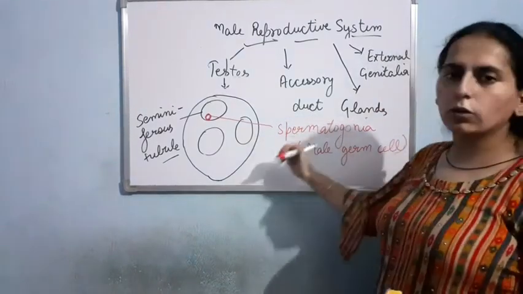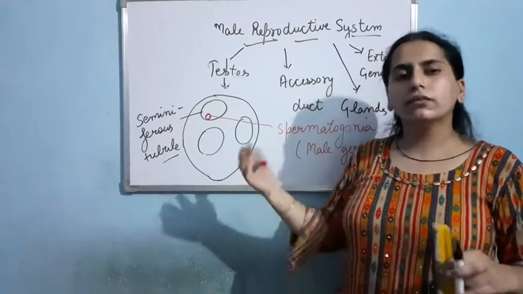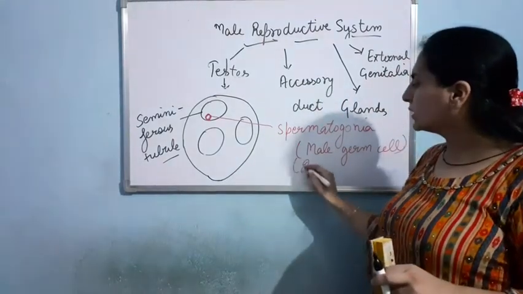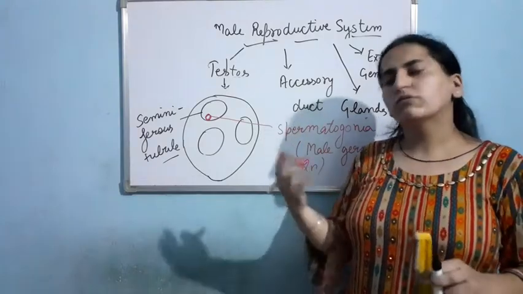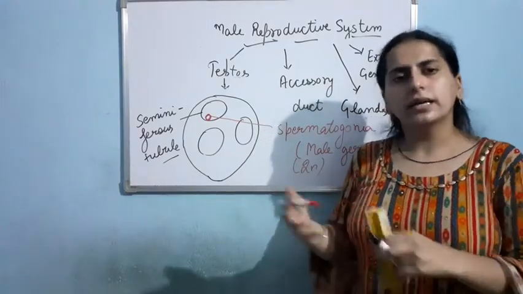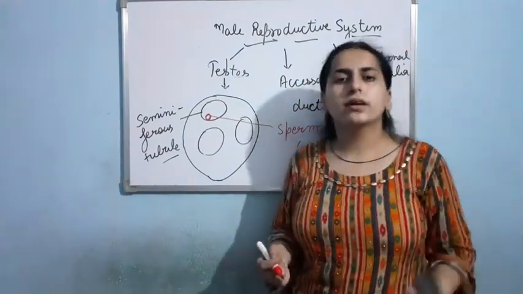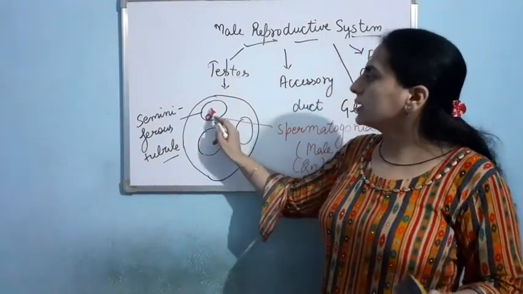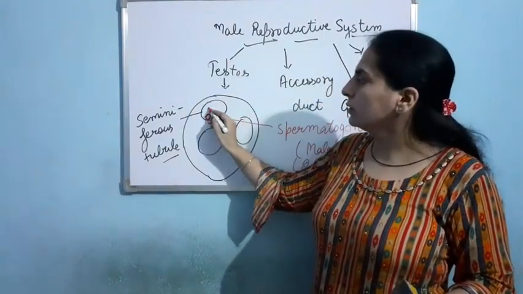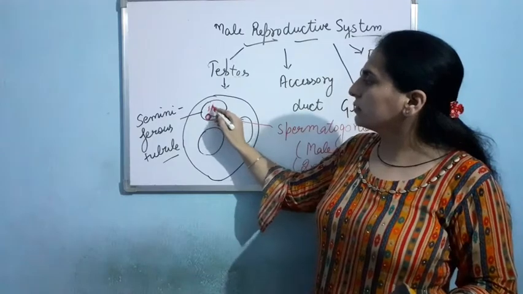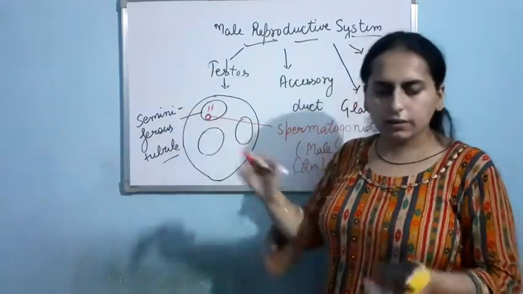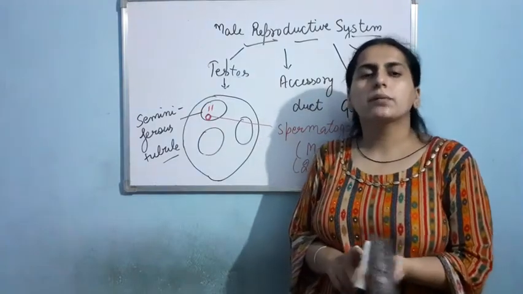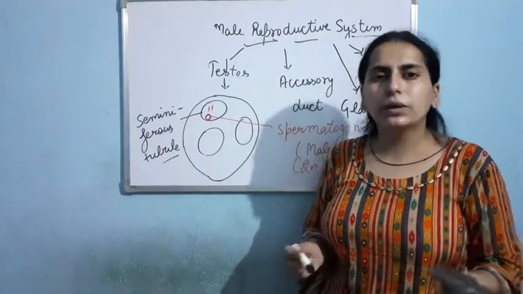In the spermatogonia, there will be meiotic division. Obviously, these spermatogonia have a diploid set of chromosomes. Firstly they will undergo maturation and then meiotic or reductional division, and they result in the formation of sperm. Let me draw it like this. Otherwise, the structure of sperm we have to discuss in detail. Is it fine?